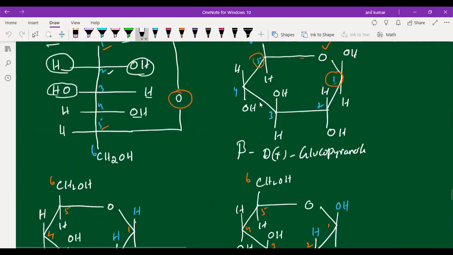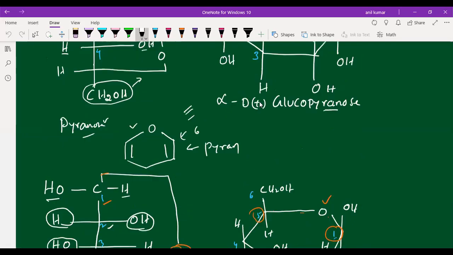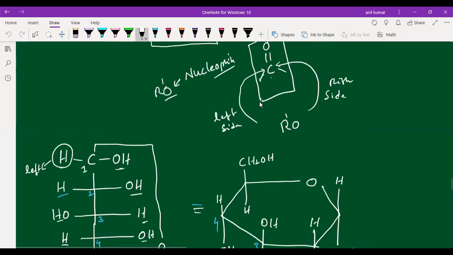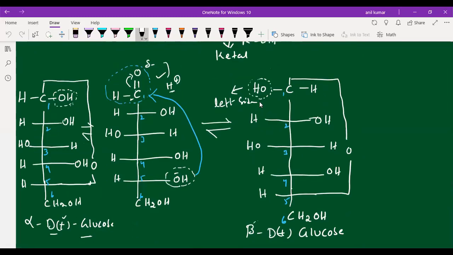Okay, now we got the structure. Students, now everybody is able to see the last class on your screen, alpha D glucose and beta D glucose. Everybody, students, are you able to see?